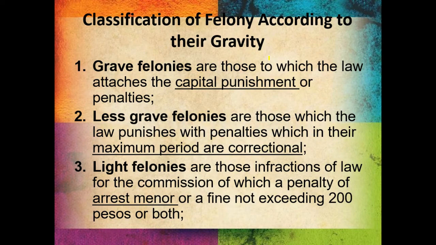Now, classification of felony according to gravity. So, we have grave felonies, less grave felonies, light felonies. What I want you to remember is, what are the penalties here? If it is capital, that is grave, from the word grave, grave felonies. Capital. If the penalty is capital, then that is grave. If the maximum penalty is correctional, what does correctional mean? Prision correccional. The maximum there is prision correccional, that's less grave. Light felonies are those infractions of law for the commission of which the penalty is arresto menor. So, the light ones are arresto menor only.